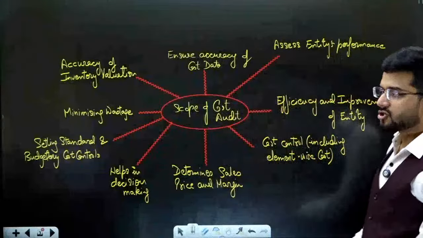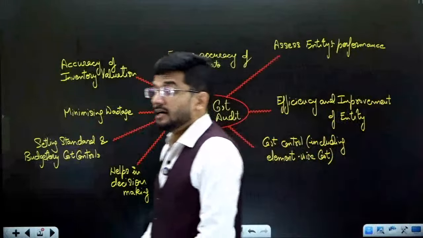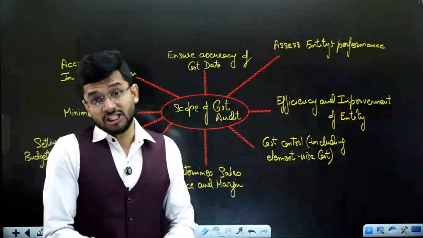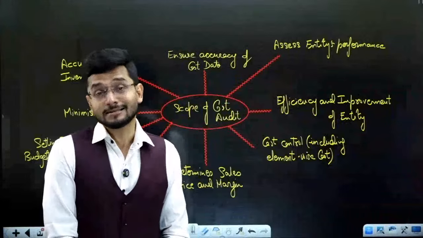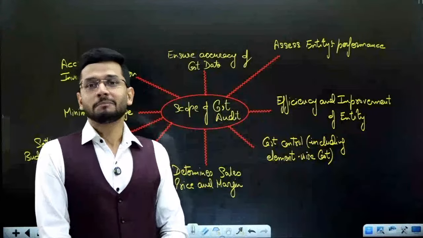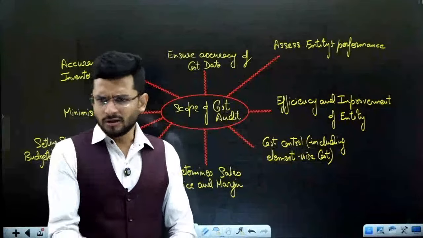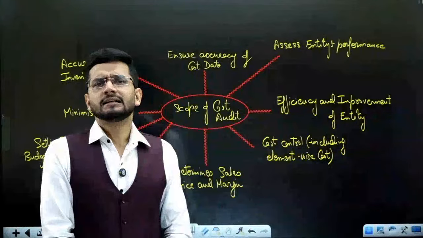Now, what is the scope of cost audit? Scope of cost audit means to what extent can a cost auditor go? Can a cost auditor also analyze the GST requirements of a particular company? Answer is no. Whether GST compliance is done by the company or not, can the cost auditor check that? No. He doesn't have to check that.